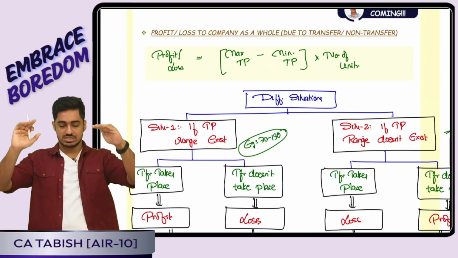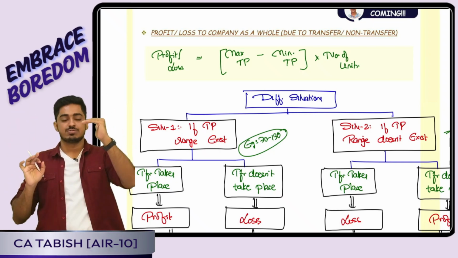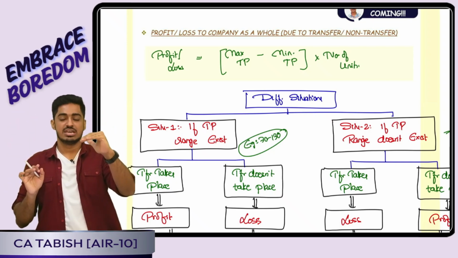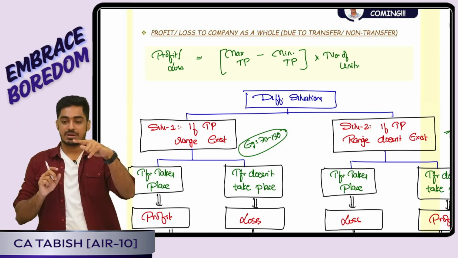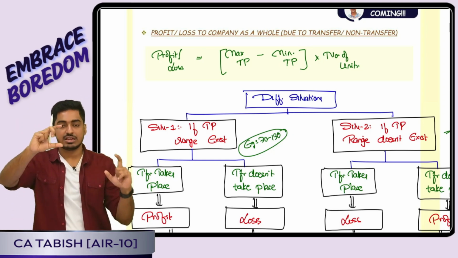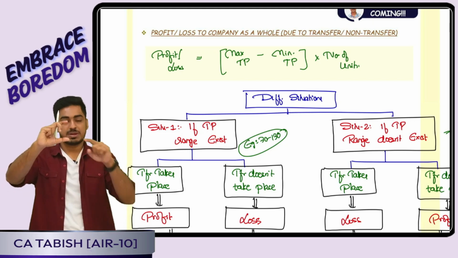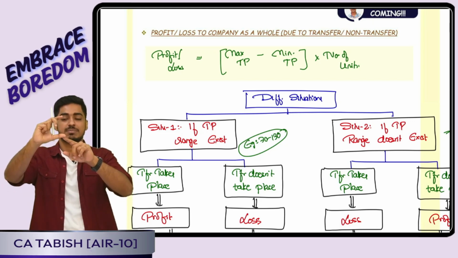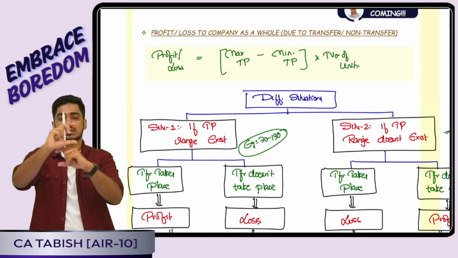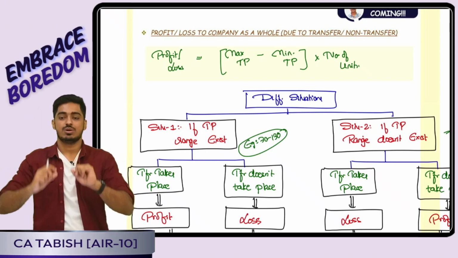Basically two situations can be there. If transfer pricing range exists, that means ideally transfer should happen. Yes, transfer should happen. In reality also transfer has happened. Goals are congruent. Tell me, it is profit. Transfer pricing range exists. That means ideally transfer should happen. But in reality we did not do transfer. Goals are not congruent. That means it is loss.